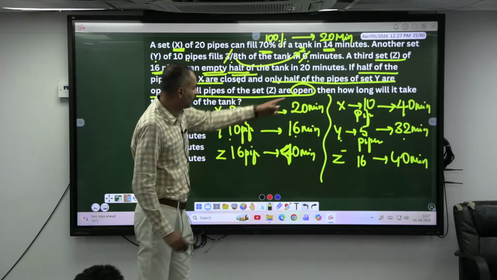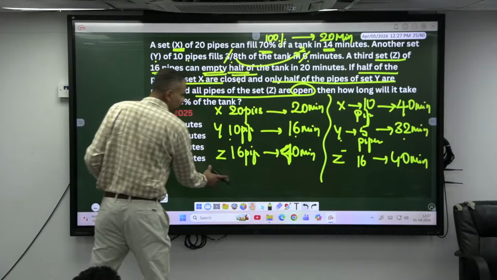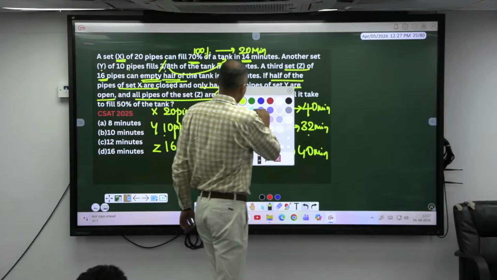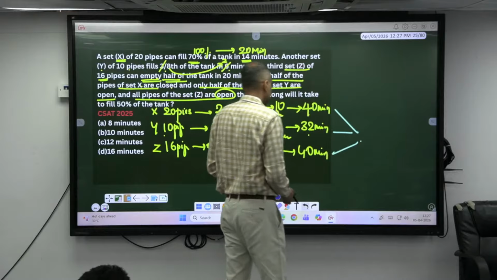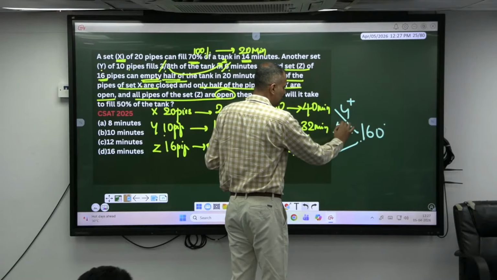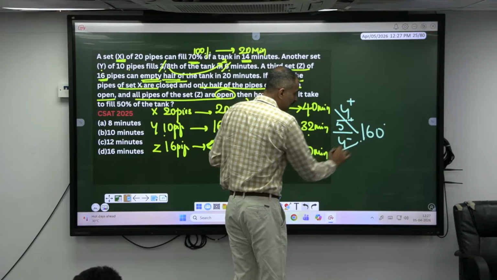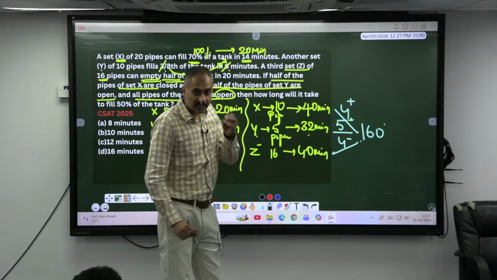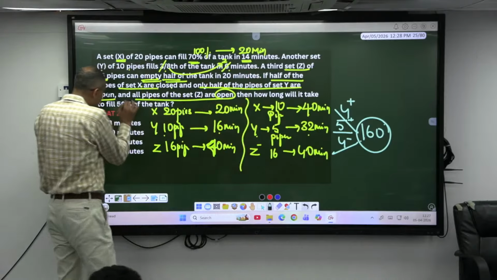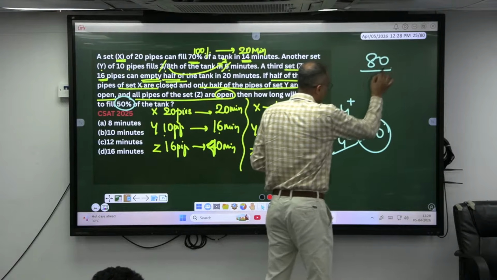Now, how long will it take to fill 50% of the tank? Now, see, understood this part till now? Any doubt? What is the LCM of 40, 32, 40? 160. Yes. This is 4 filling, this is 5 filling, and this is 4 draining. Agree? Okay. Now, does it have to fill all 160 units? No. It has to fill only 50%. What is 50% of 160? 80.